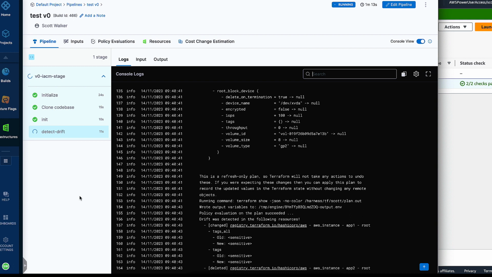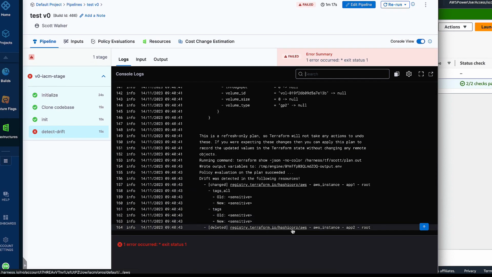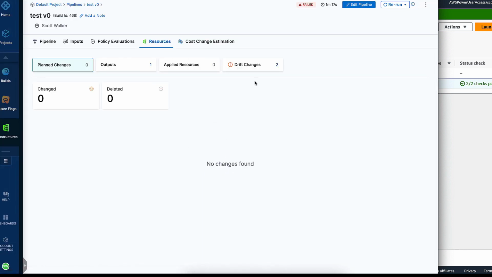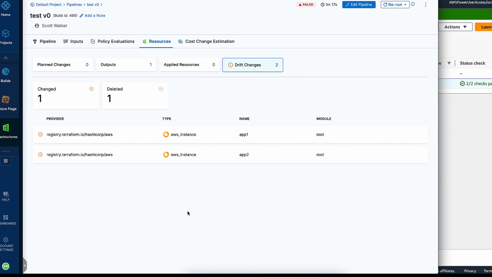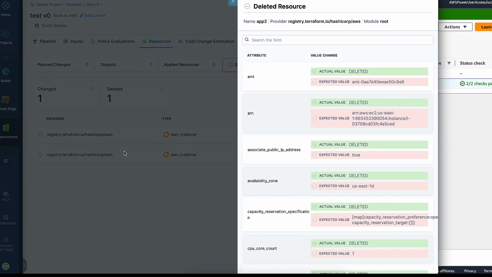So we're almost finished here, and look, last thing in the logs, drift was detected in the following resources. One of our instances has been changed. Turns out those tags are sensitive. And one of the instances has been completely deleted. So the message is here in the logs, but actually if we click over into the resources, there's a much nicer visual representation where we have this drift changes box has appeared. It's highlighting there's something maybe a bit unexpected going on. And I can click on here and see the unplanned changes that have occurred. So let's check this one out. Yeah, there are the changes there. Let's check this one, that's been deleted.